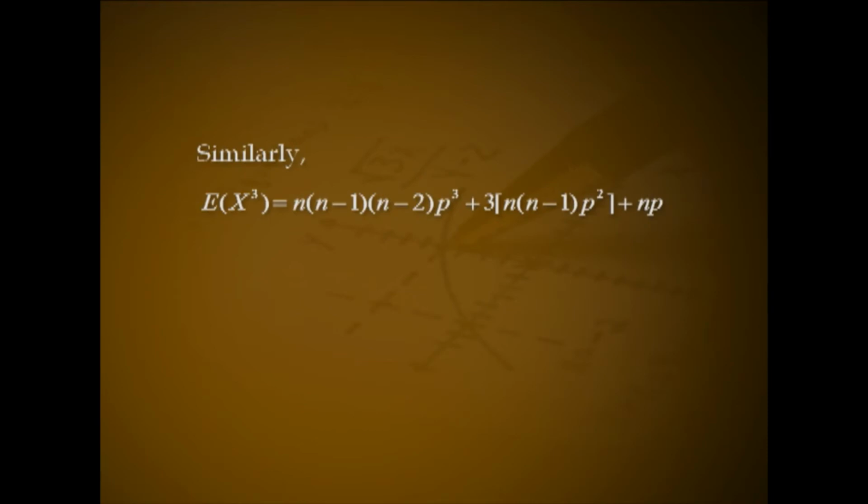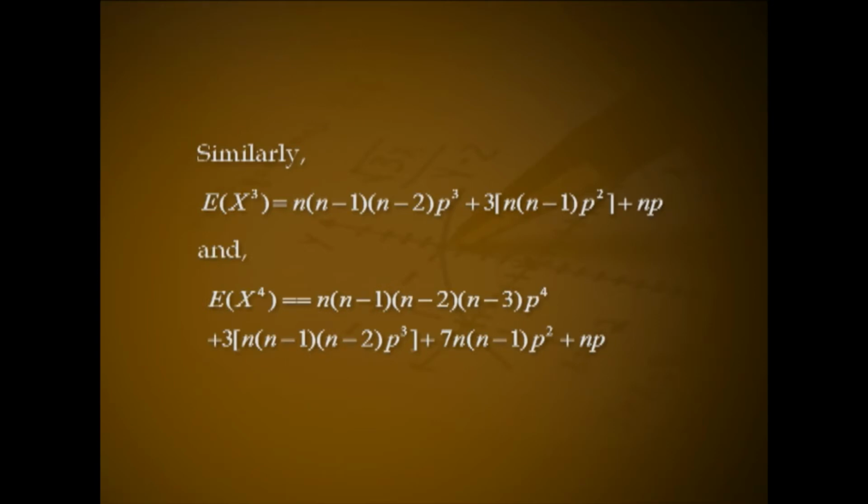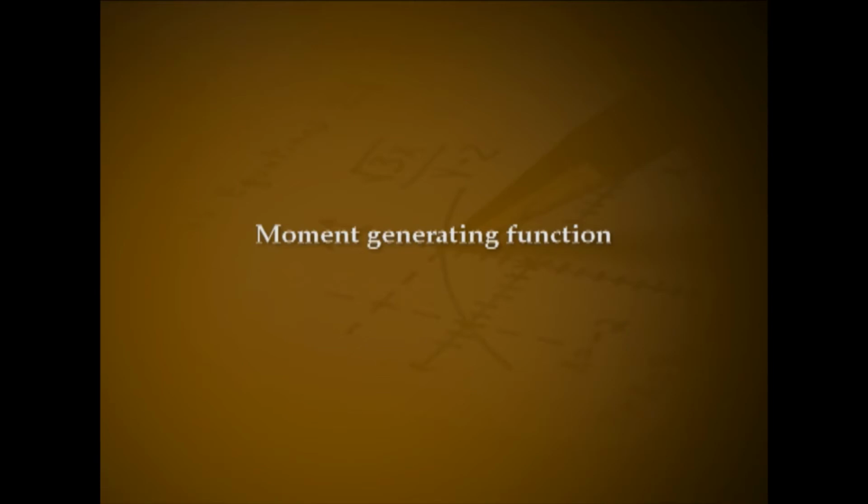Similarly, expectation of X cube equals n into n minus 1 into n minus 2 into p cube plus 3n into n minus 1 into p square plus np, and expectation of X raised to 4 equals n into n minus 1 into n minus 2 into n minus 3 into p raised to 4 plus 3n into n minus 1 into n minus 2 into p cube plus 7 into n minus 1 into p square plus np.